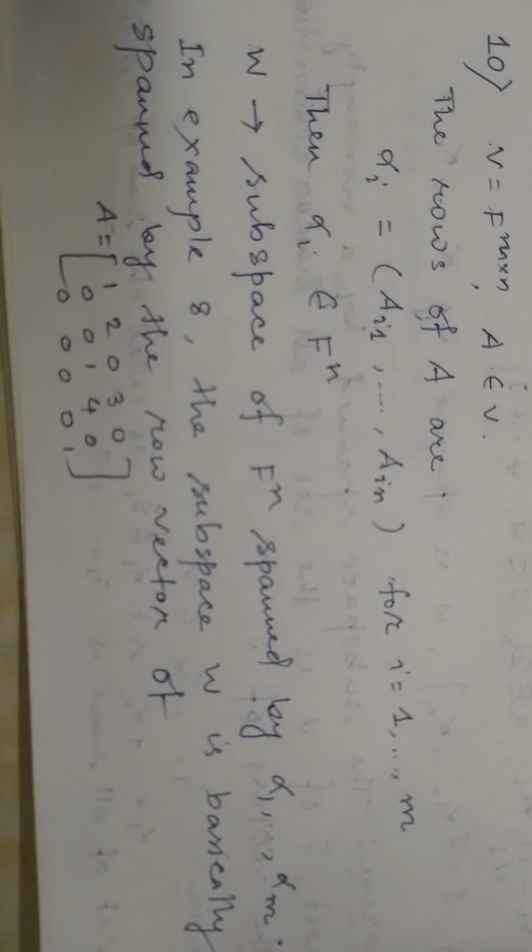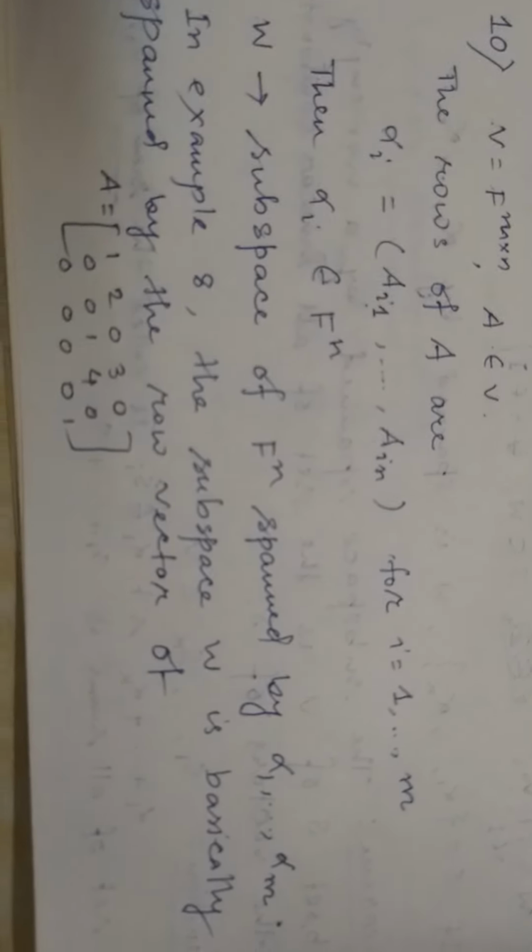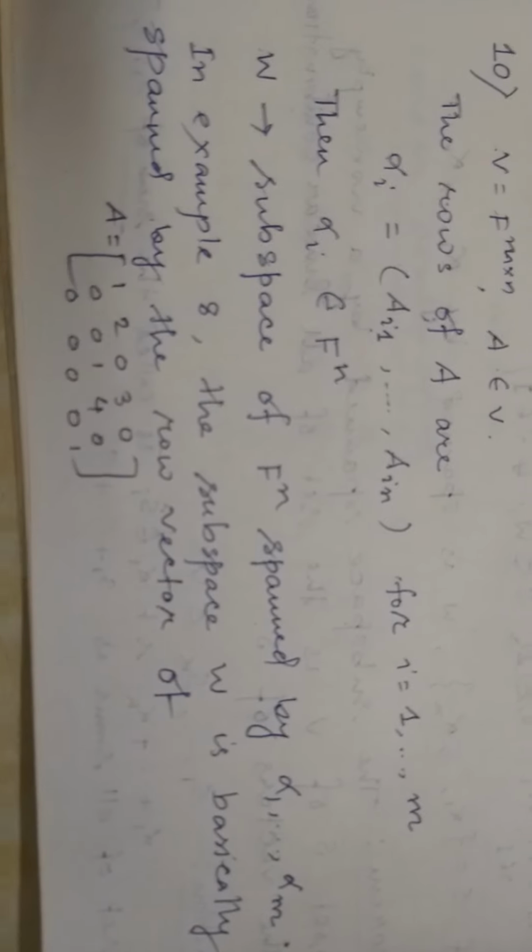Now go to example 8. Here alpha 1, alpha 2, alpha 3 are taken as this. Using these alpha 1, alpha 2, alpha 3, we can construct a matrix of order 3 cross 5.